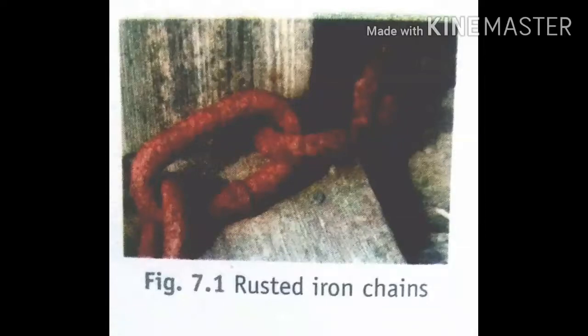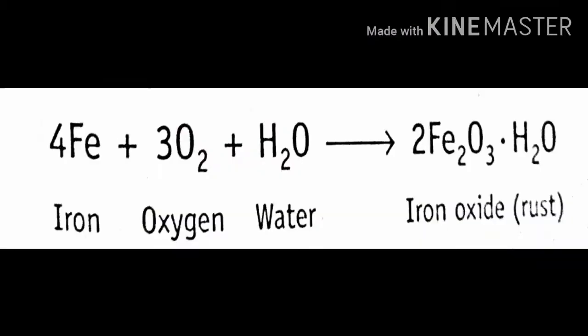Agricultural tools also get rusted when exposed to the atmosphere. We can also see the formation of rust on iron grills, iron rails, iron pipes, iron nails, old cars, bicycles and steel bridges.